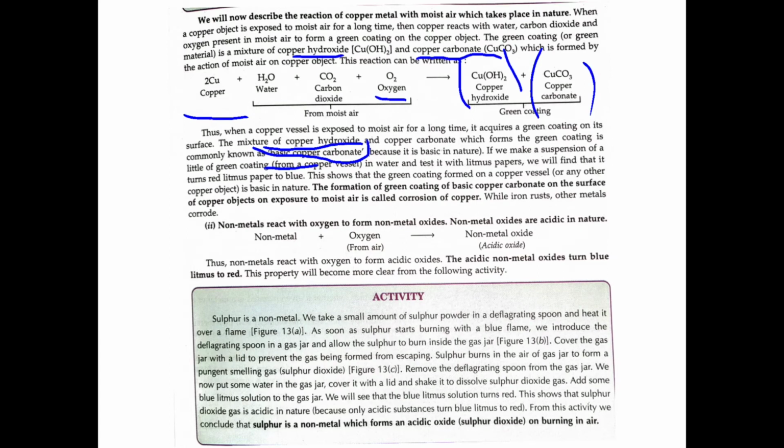changes. This copper oxide is also similar to our metal oxide, so this copper oxide also is basic. If we take this copper oxide and again test the basicity with litmus paper, we obtain that red litmus changes to blue. That means it is also base in nature. The formation of a green coating of basic copper carbonate on the surface of copper objects on exposure to moisture is called corrosion of copper. This change of copper to greenish copper, we call corrosion of copper.